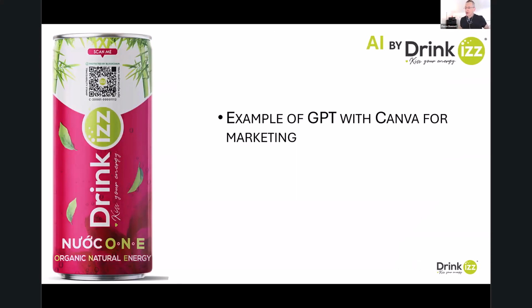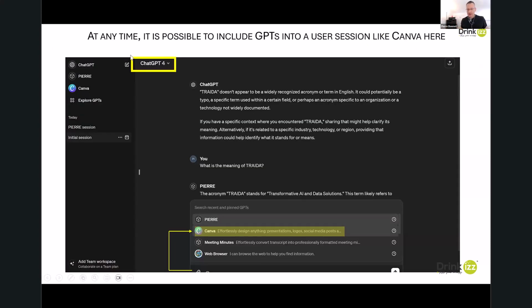And this is the way we will now create assistants and play with not only one assistant, but various assistants connected with each other, like an ecosystem. For example, I am in ChatGPT 4. I already explained to ChatGPT 4 that I want to use the AI Pierre for the Treda meaning.